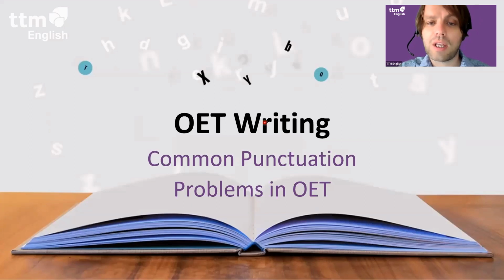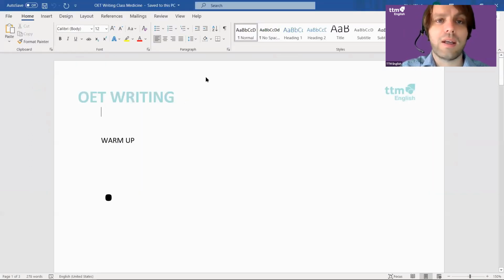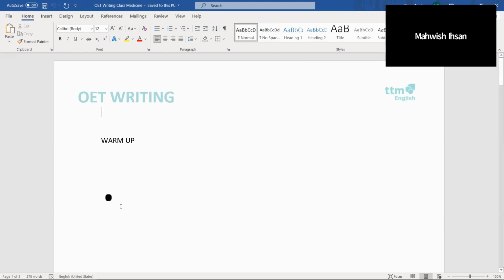I just need to make sure they can see the medicine document. Can you all see that? It should say medicine at the top and also OET writing. Can you all see that? Yes. Okay.